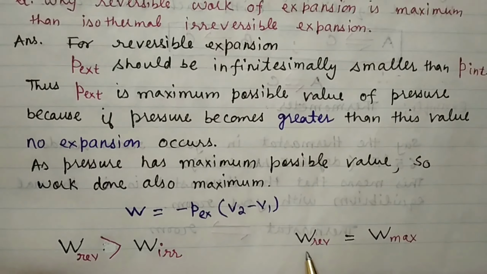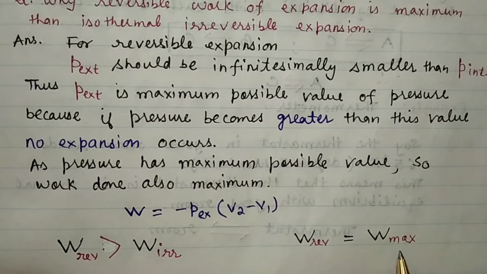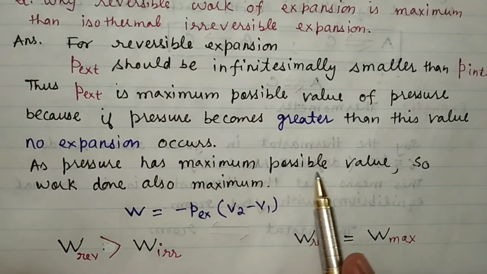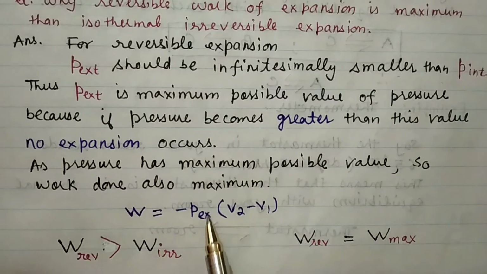Reversible work done is treated as the maximum work done, because the pressure has the maximum possible value.